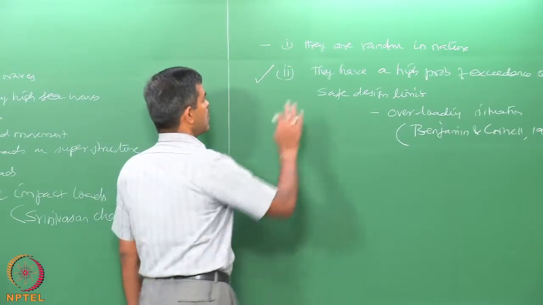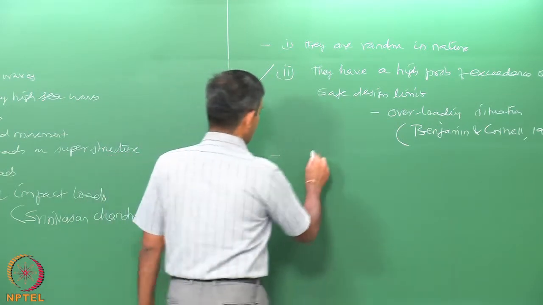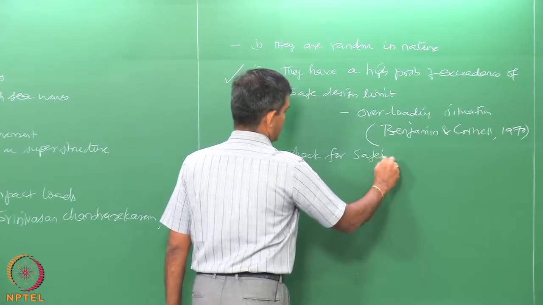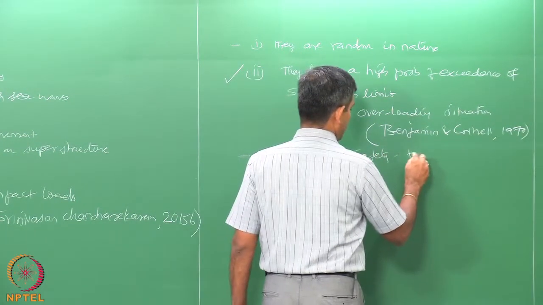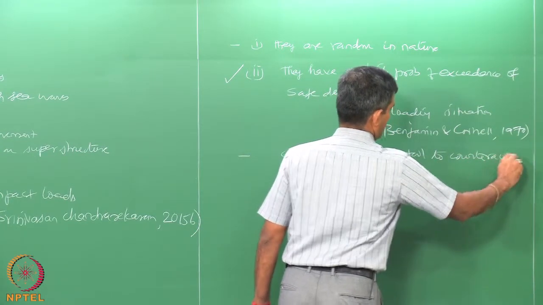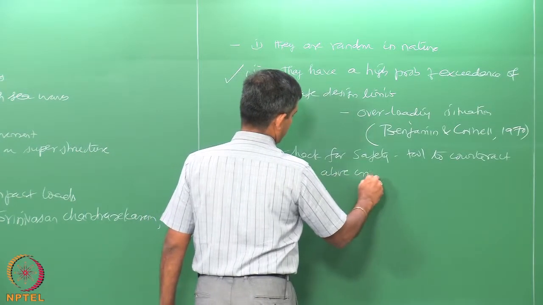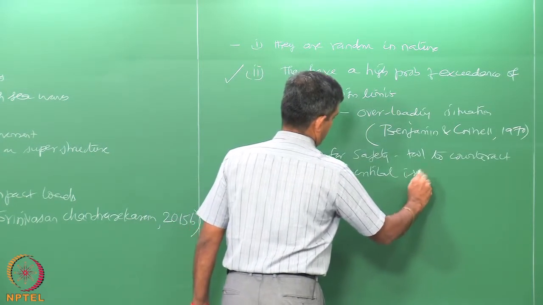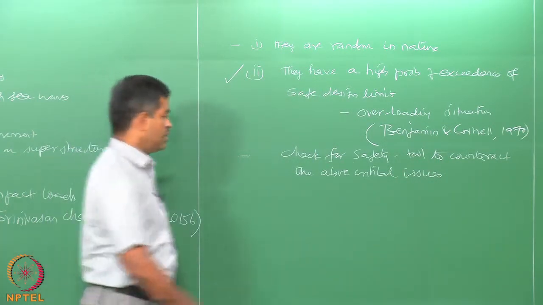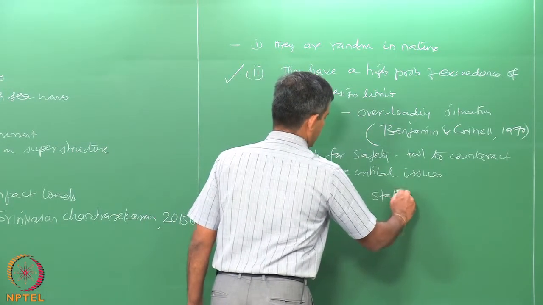So, to counteract this, we generally look at safety. So, a check for safety is a tool to counteract the above critical issues. But unfortunately, safety is actually a statistical judgment.